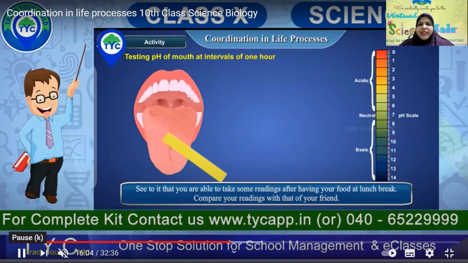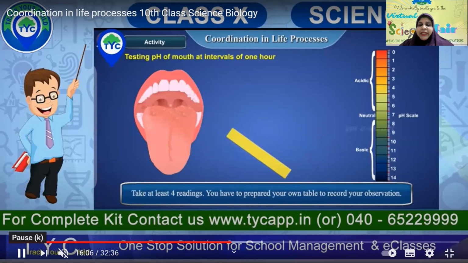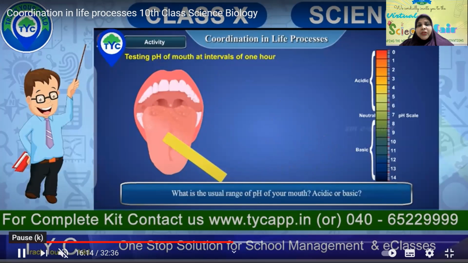Then see that you are able to take at least 4 readings. You have to prepare your own table to record your observations. So make a table, and after every hour when you are doing this at regular intervals, if you have done it at 2 p.m., then do it at 3 p.m., then 4 p.m.